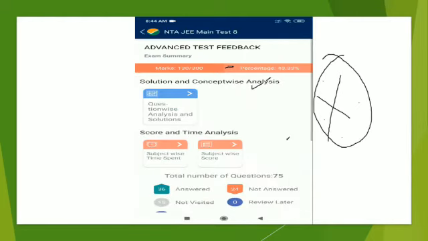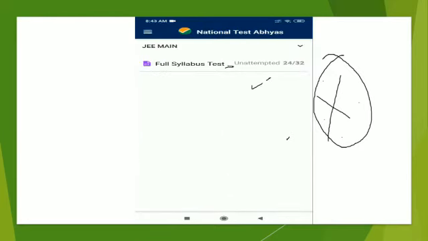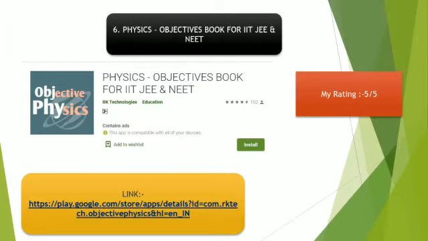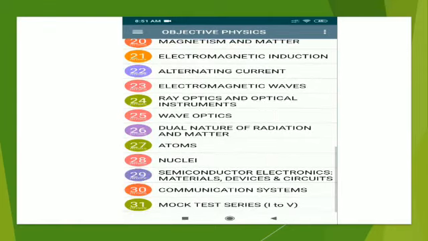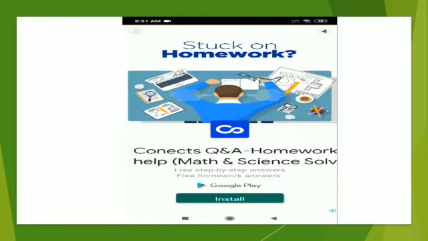Okay, move on to the next thing. This is the physics objectives book for IIT JEE and NEET. Both of them have the same kind of syllabus, so we need not worry about that. Here this is again from the architectures that I earlier showed you. I'll just give that user interface. Sorry for the advertisement in between.